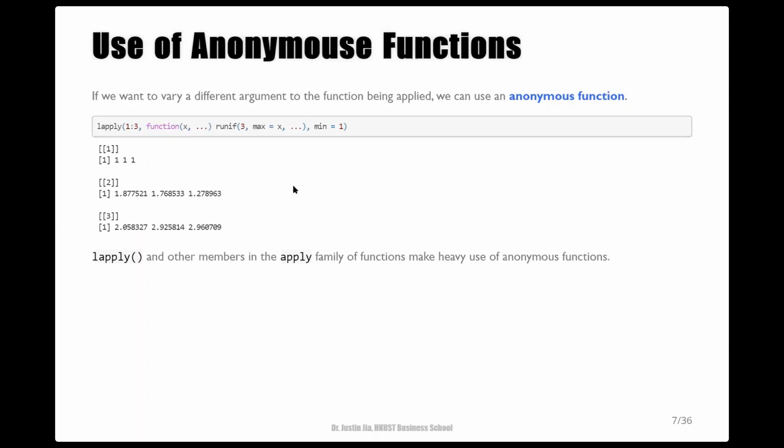If you think that function is something you are going to need a lot in other parts of your code, you might want to define it separately. But if you are just going to use it for a single call to lapply, then it's probably simpler to use an anonymous function. And it turns out we'll use anonymous functions a lot when using the apply family of functions.